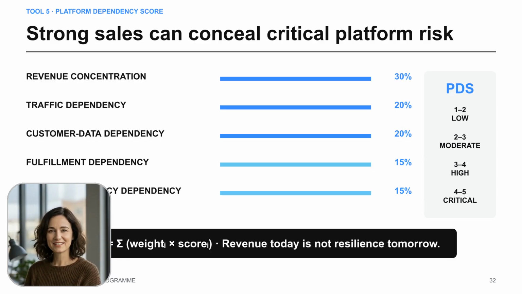Strong sales can often mask critical risks. Use a platform dependency score to evaluate your exposure across revenue, traffic, data, fulfillment, and policy. Remember, high revenue today does not necessarily guarantee resilience tomorrow.